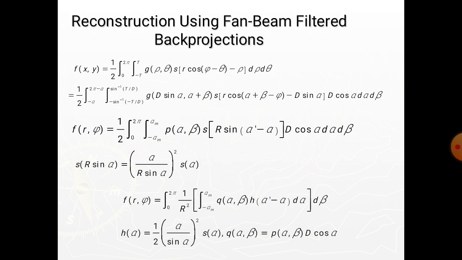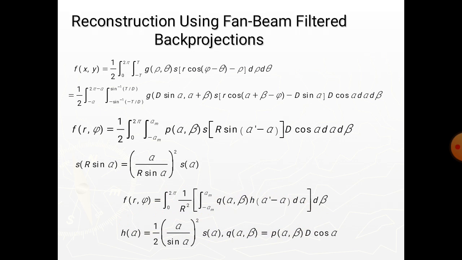Here we recognize the inner integral as a convolution expression, thus showing the image reconstruction formula. The reconstruction formula for parallel projection reconstruction based on the fan beam projection involves a term 1 upon r squared, which is a weighting factor inversely proportional to the distance from the source.